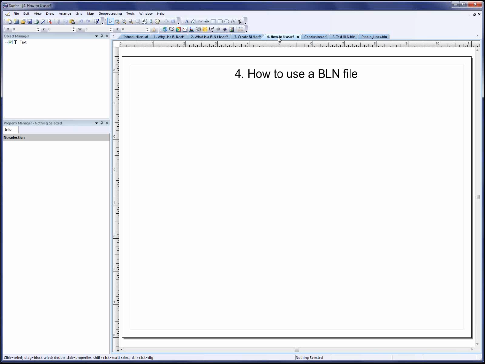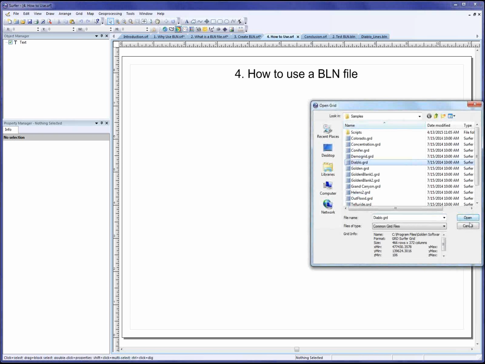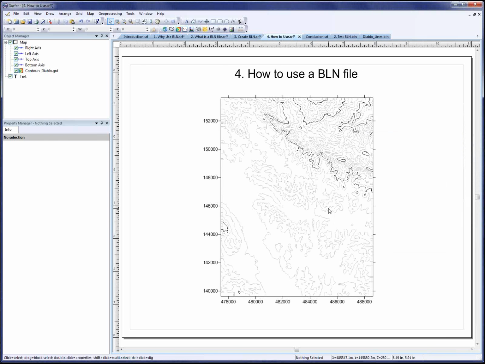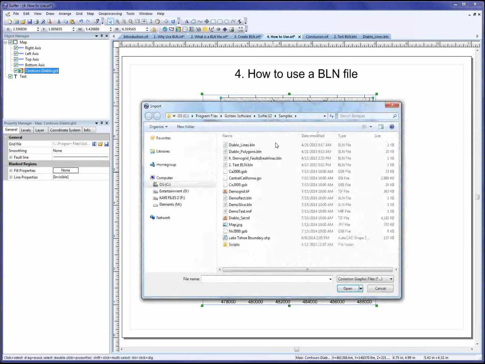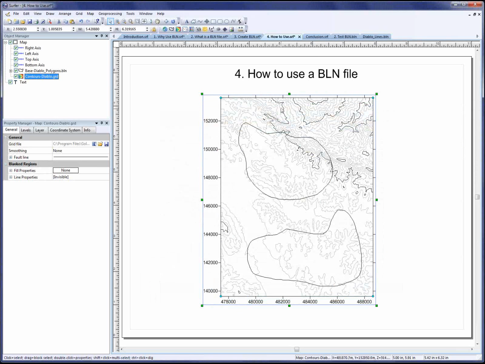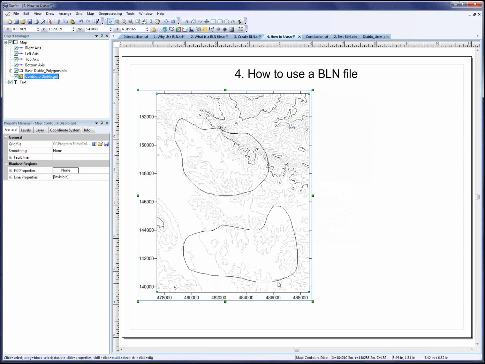As this is the most common use of BLN files, I'll go over this in a little bit more detail than the others. So to start, I'll create a map of the grid file. It'll just be a contour map. So here are my contours. And let's add a base layer to it from the BLN file that we created in the last topic. So I'll right-click, click Add, Base Layer, select my polygons file, and click Open. So say these are my field areas that we drew and exported to a BLN file, and now I want to blank these contours to these polygons.